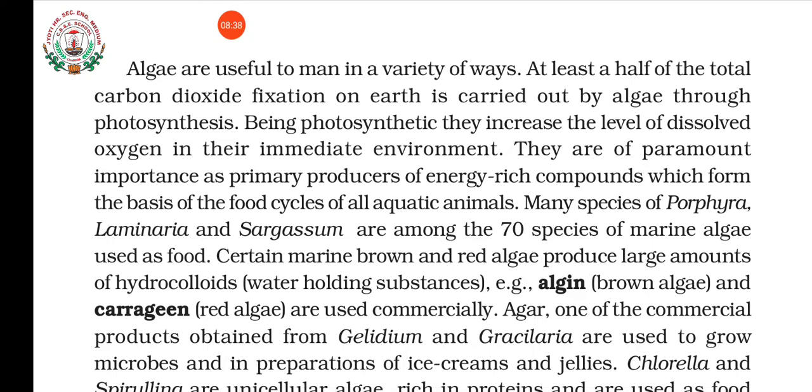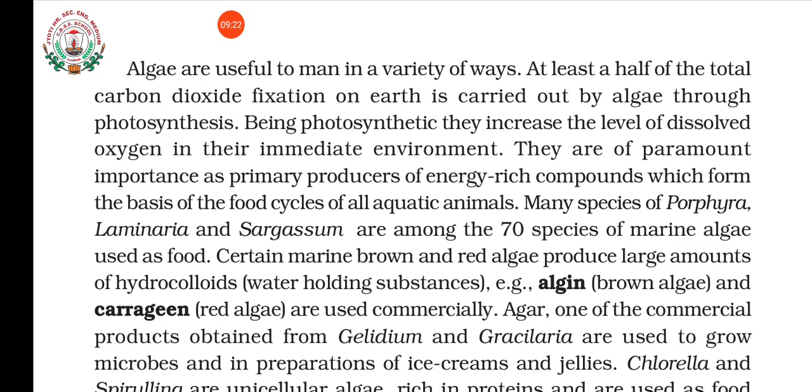Yes. In the aquatic ecosystem they are the main producers. Even though they are small in size, very microscopic, some of them are microscopic and some are visible to our eyes, the number will be very high in the aquatic ecosystem, and they form the major producers. So photosynthesis is done mainly by these algae, and they increase the level of dissolved oxygen because they do photosynthesis.